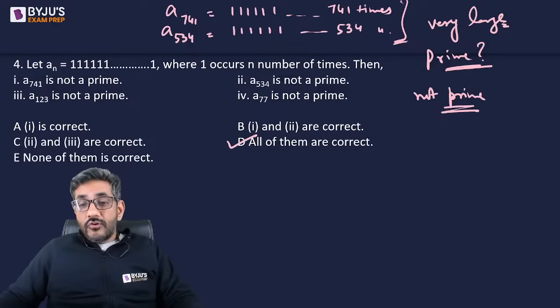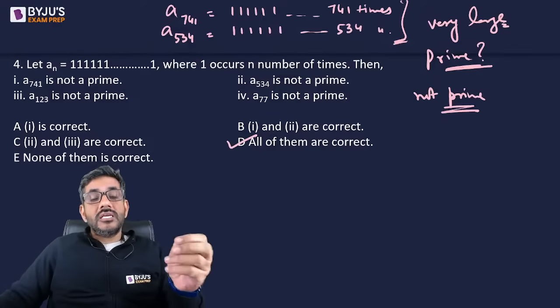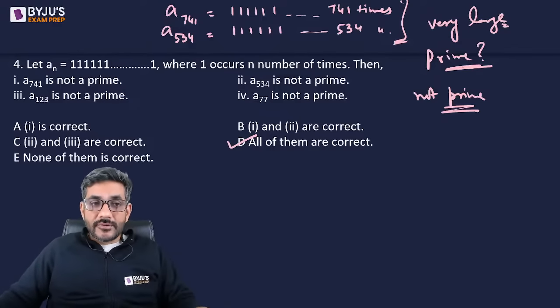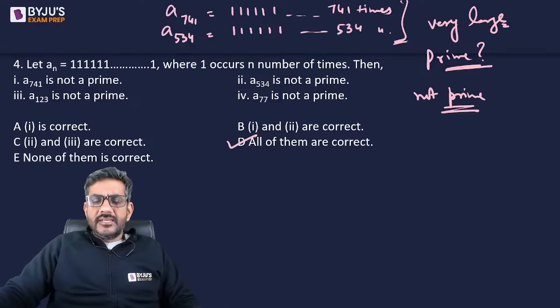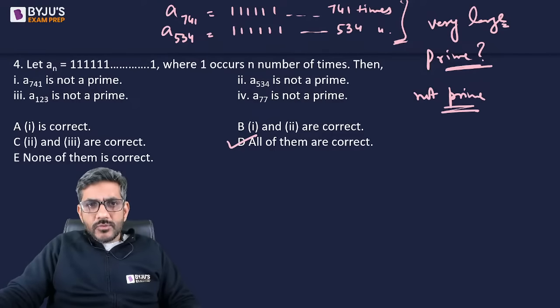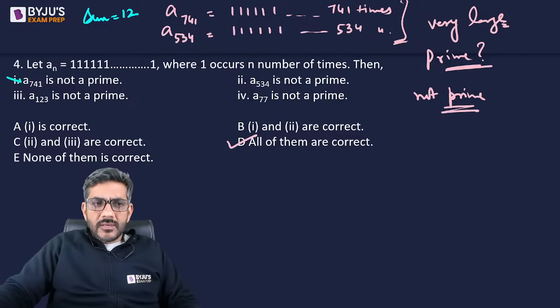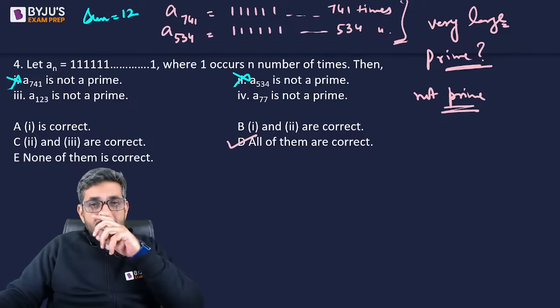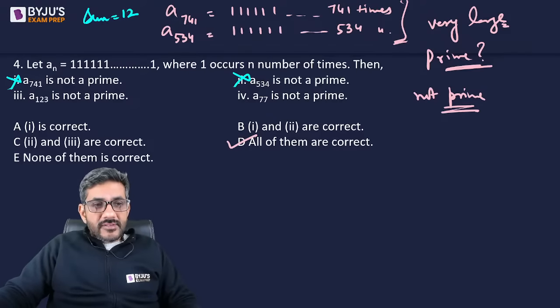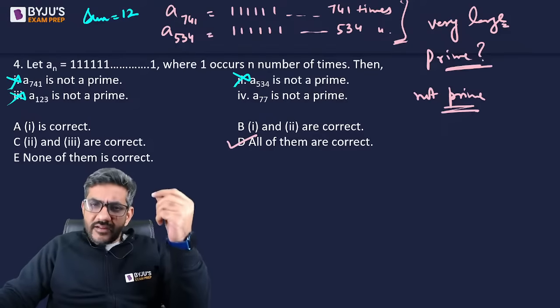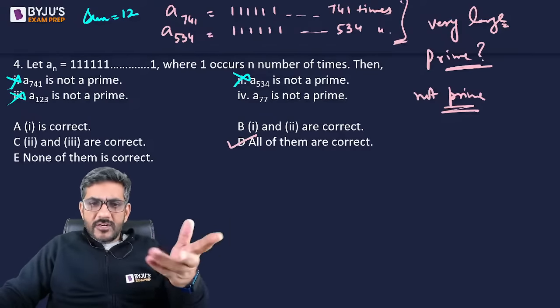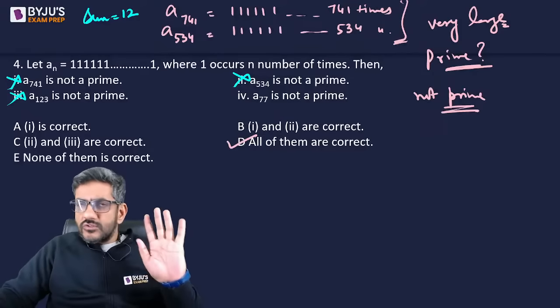Some of you would be having this question: sir, first tell me how you are saying these are definitely composite. A_741 has 741 times 1, which means the sum of the digits is equal to 741, so it is divisible by 3. Here the sum of the digits is equal to 12, it is divisible by 3. Here the sum of the digits is divisible by 6, it is divisible by 3. So 1, 2, 3 are definitely not prime. If 1, 2, 3 are correct, the fourth has to be correct because there is no other option.